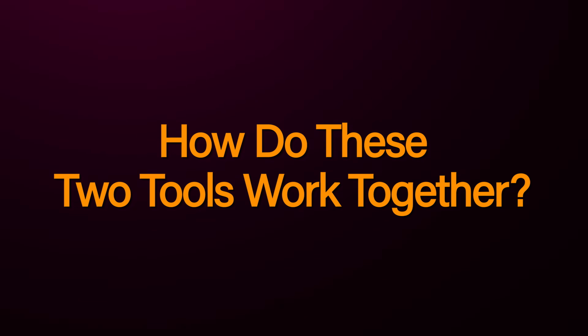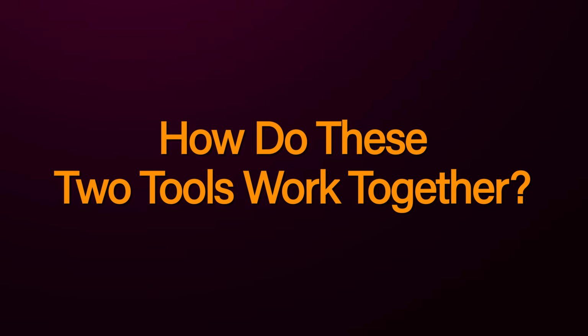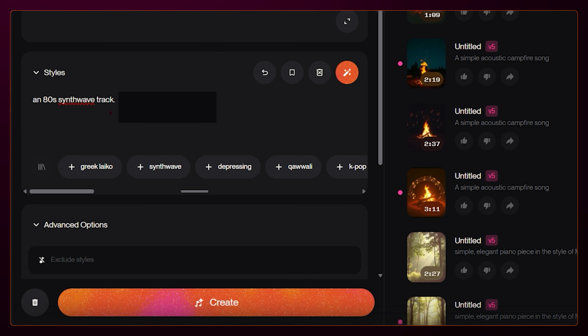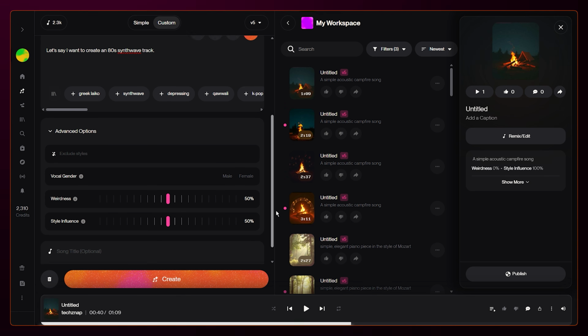So how do these two powerful tools work together? It's a simple relationship. Style influence sets the boundary of your genre. Weirdness determines how much the AI gets to play inside that boundary. Let's do one final example to bring it all together. Let's say I want to create an 80s synthwave track. First, I need to set the boundary.